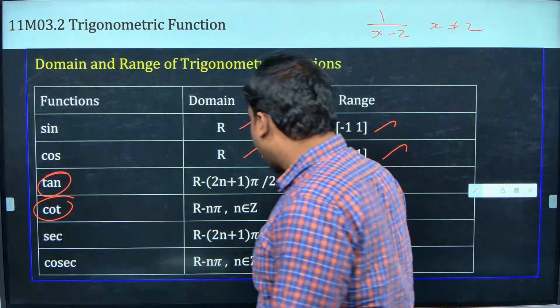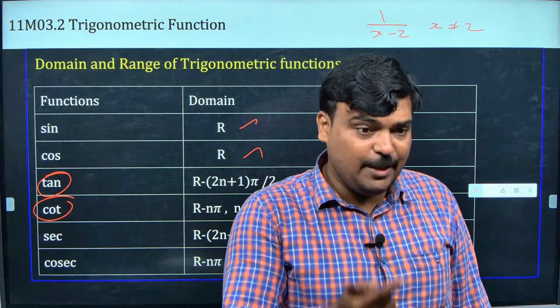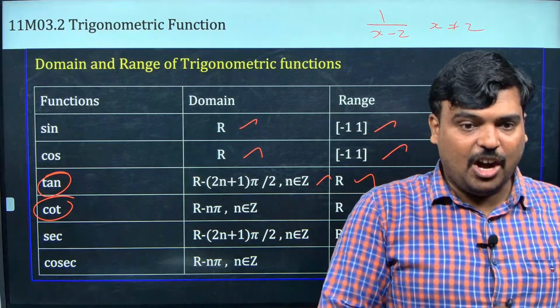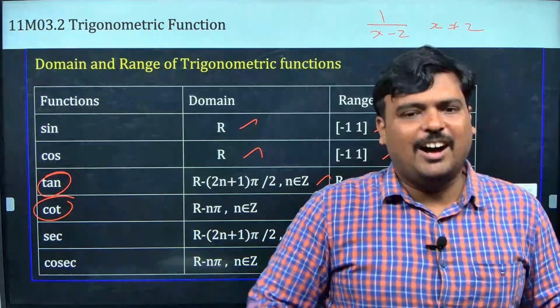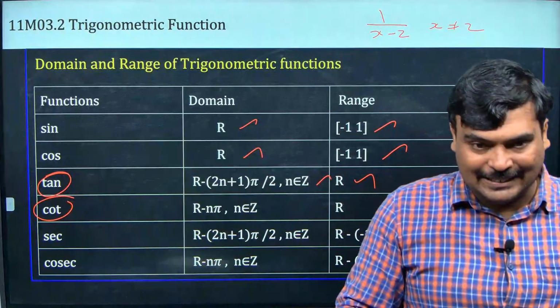Okay, so now what happened, guys, whenever tan became 0, the reciprocal, what do I have, tan is there in cot, cot is equal to 1 by tan, or if you want to think that way, cot can be written as what, cos by sin.